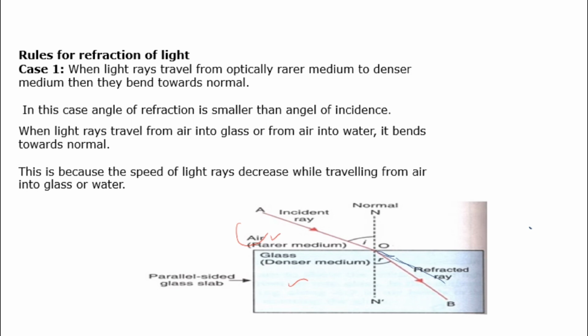This, I told in the previous class itself, this bend may be either towards the normal in this direction, or it may be in this direction. But here, whenever light travels from a rarer medium to a denser medium, the refracted ray moves towards the normal. So you have to draw like this. So that is rule number 1. Always the refracted ray will be bending towards the normal. This is rule number 1. So you have to remember this clearly, only then you can draw the ray diagrams easily.